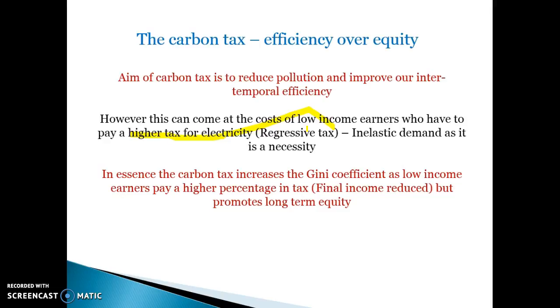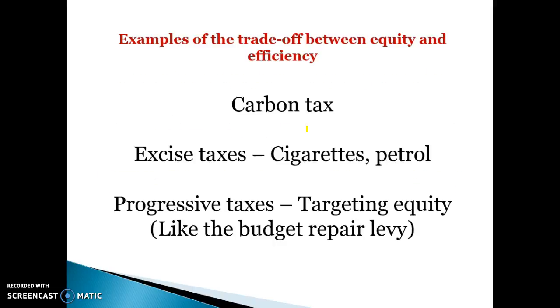So in essence, the carbon tax increases the Gini coefficient for final income, as low-income earners have to pay a higher percentage in tax, and it's a type of indirect tax. So the idea is to promote equity through intertemporal efficiency in the long term, but it does come at the expense of equity in the short term.